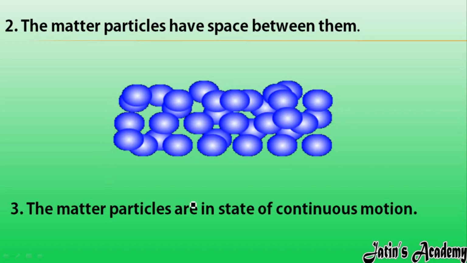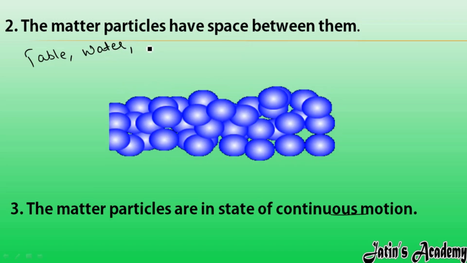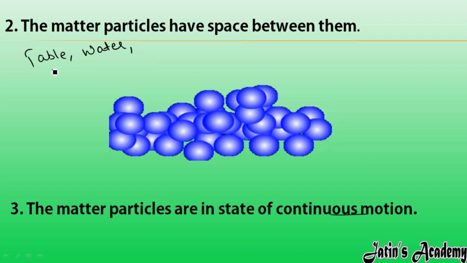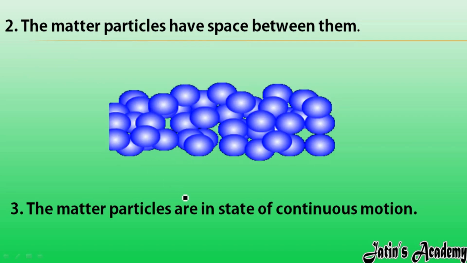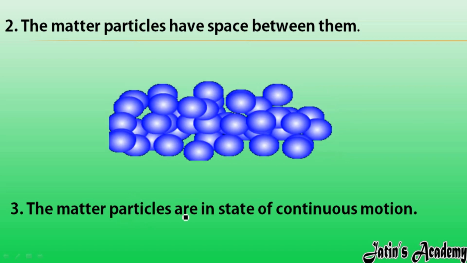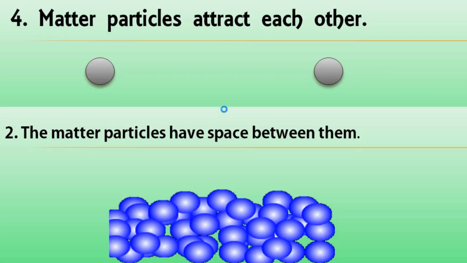Third, matter particles are in a continuous state of motion. If you take the example of a table, or water, or perfume gas particles, each and every matter particle is always in continuous motion. So this is the third characteristic of matter particles: they are in a state of continuous motion. Like this, you can see the animation. Matter particles are always in a state of continuous motion.